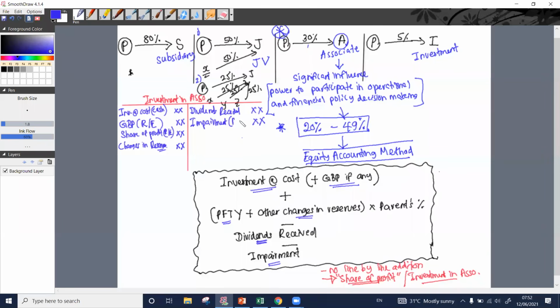Debit it to retained earnings. Impairment, retained earnings debit, investment in associate credit. Yes, correct. Right. So this is simply what we call the equity method of accounting. Equity method of accounting කියලා කියන්නේ ඔකට.